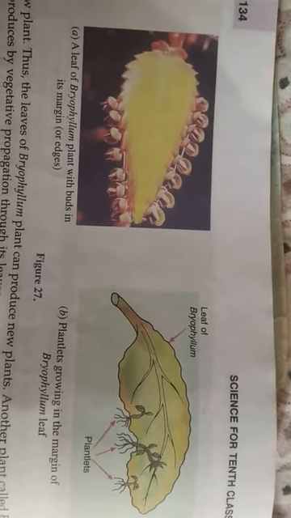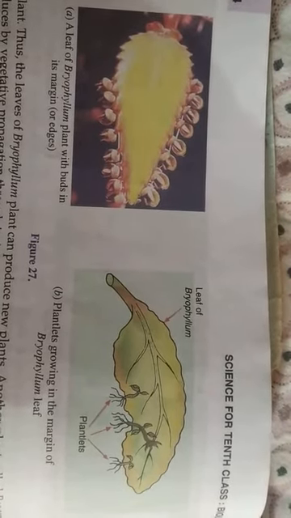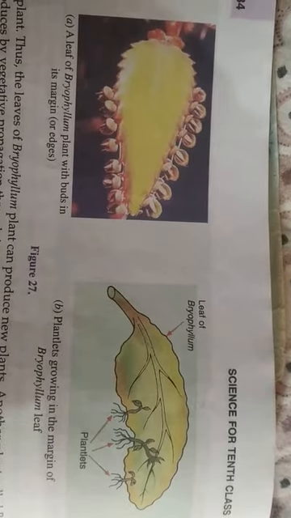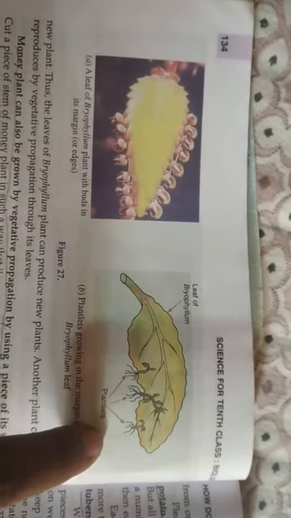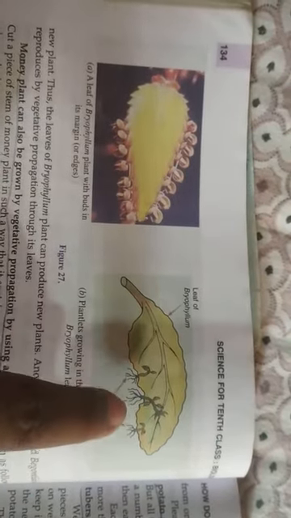Here in this picture you can see how the bryophyllum plant grows as a new individual. This is the leaf. When you cut the leaf and put it in the soil, it will grow as a new individual. In the leaf only we can see the plantlets. When we keep this in the soil, that will grow as the new individual. Here also we can see the plantlets of this plant.